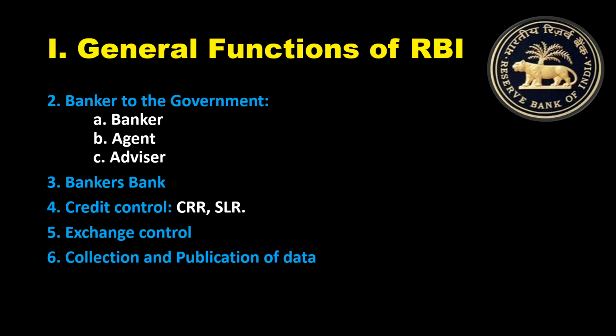So how much can they use for lending loans to the public? If you minus 24 rupees, they can use only 76 rupees for their banking activities. The remaining amount they cannot use. That is CRR, SLR. They will use this for credit control purposes. Next, exchange control. This is related to foreign exchange. We need a foreign currency for import of goods, so for that we maintain that foreign exchange.